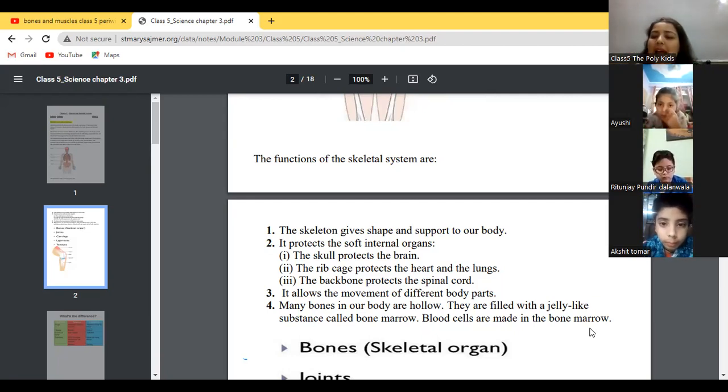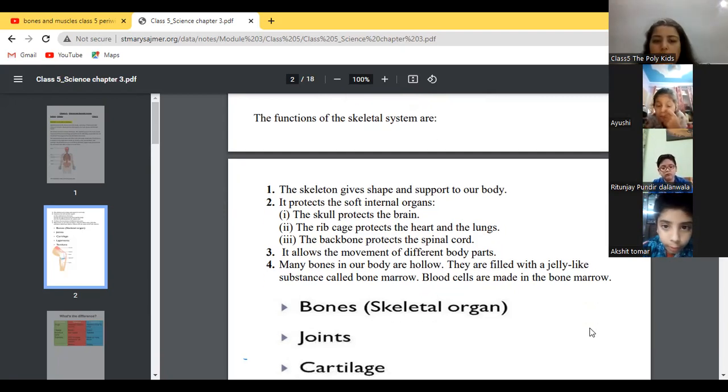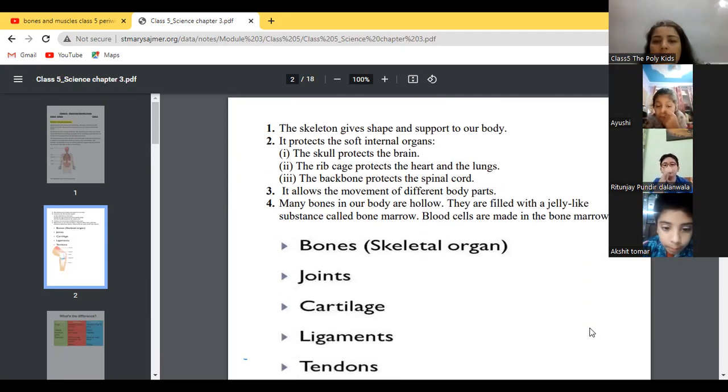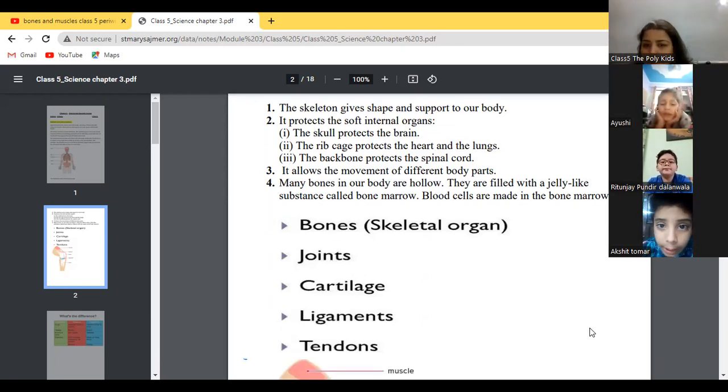Okay, blood cells are made in the bone marrow. जो हमारे blood cells होते हैं ना, वो bone marrow में बनते हैं. Then, it gives shape to our body. Yes, the skeletal system gives the shape of our body.